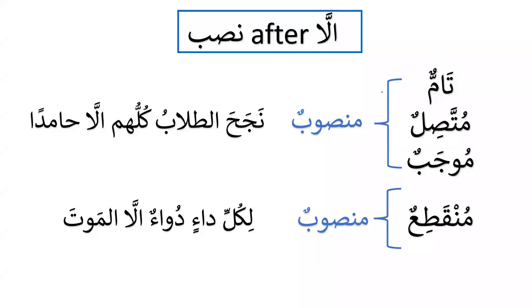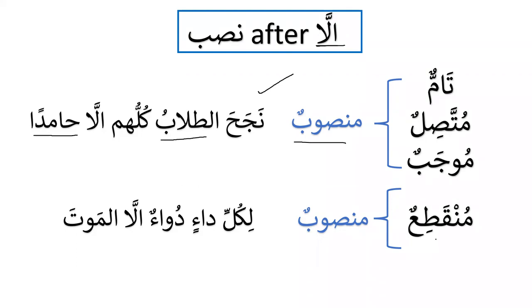And today inshallah we can see that after illa, the possibility of mansub is when the speech is tamun, muttasilun, and mujabun. For example, "najahat tullabu kulluhum illa hamidan." For the first one, it is tamun because it's not negative, it's not ghayru mujab. Number two, tullab and hamid are connected, so it is muttasil. And number three, it is mujabun. We don't have any negation or prohibition, or any question over here.